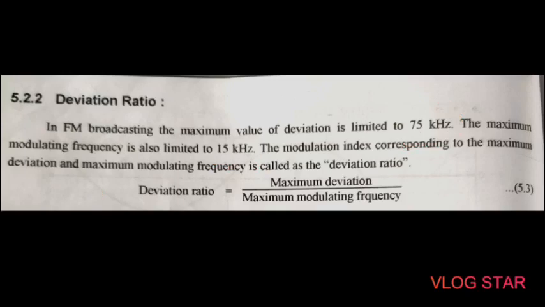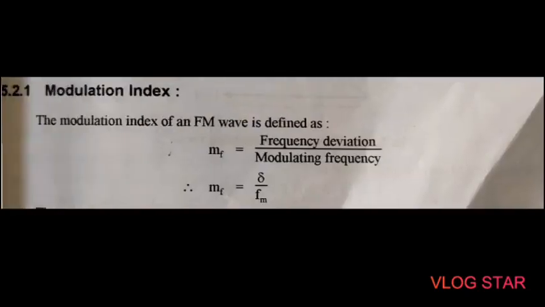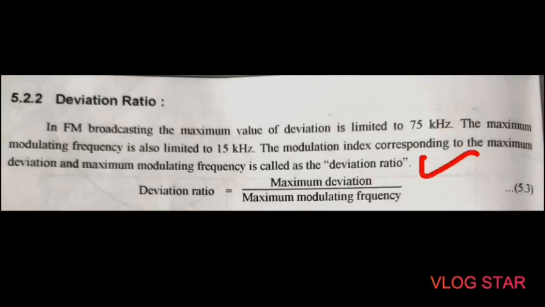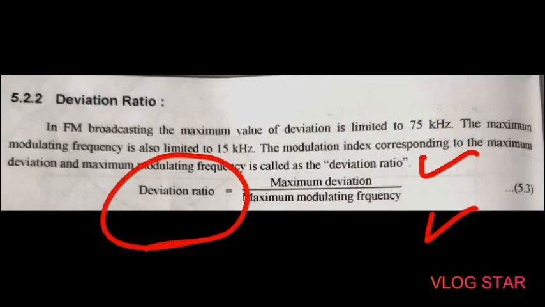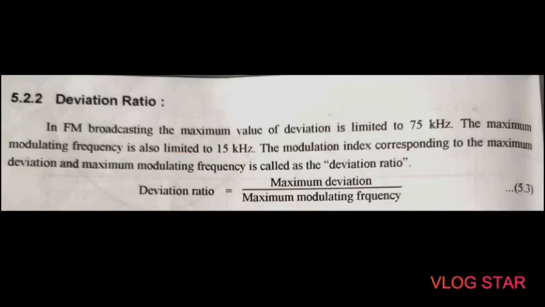So if we deal with the frequency deviation and modulating frequency, we get the modulation index, and if we deal with the maximum deviation and the maximum modulating frequency, we can calculate the deviation ratio. Then, in AM wave we studied the mathematical representation of AM.